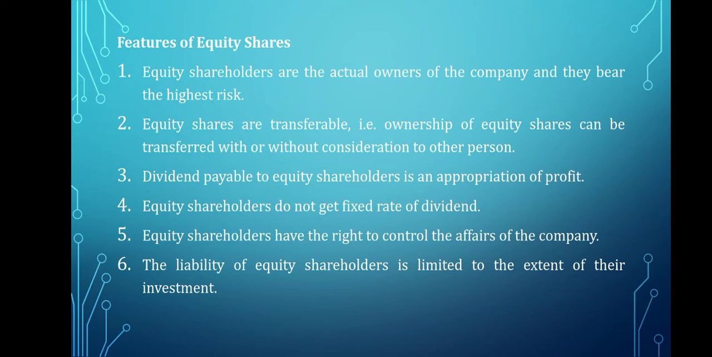Equity shareholders do not get a fixed rate of dividend. Usually, preference shareholders get a fixed rate of dividend, but equity share dividend is not fixed. When the profits are less, the company can decide not to pay any dividend on equity shares. If the company is earning higher profits, the sky is the limit for equity shareholders' dividend.